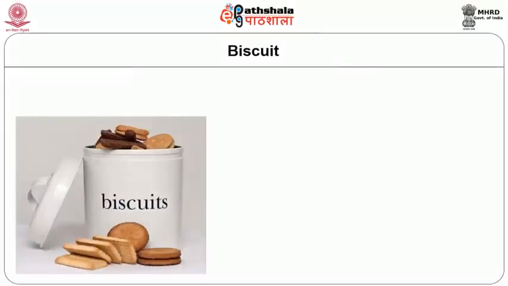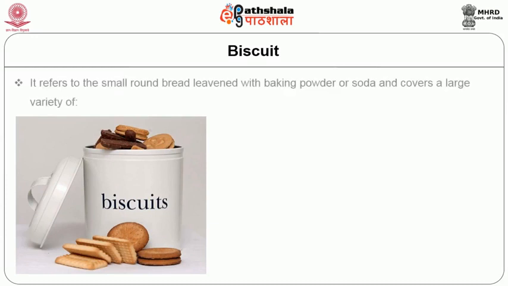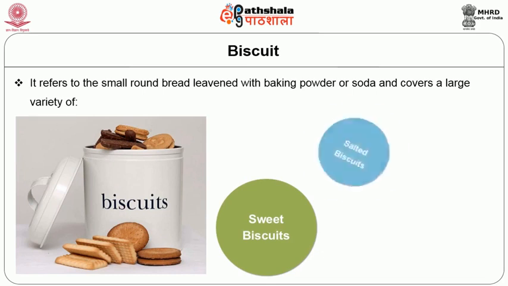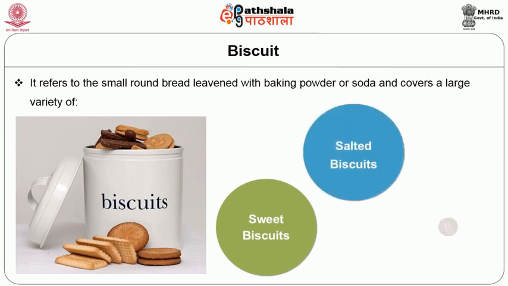Biscuits. First of all, what is the term biscuit? Biscuit refers to the small round bread leavened with baking powder or soda, and covers a large variety of sweet biscuits, salted biscuits and coated biscuits.